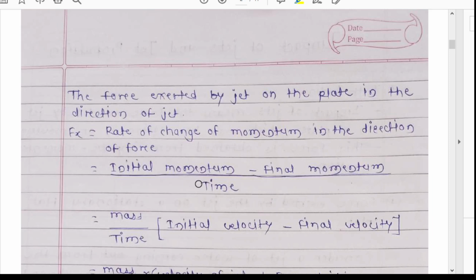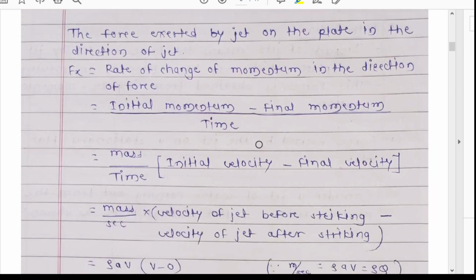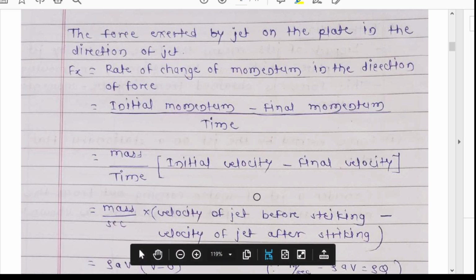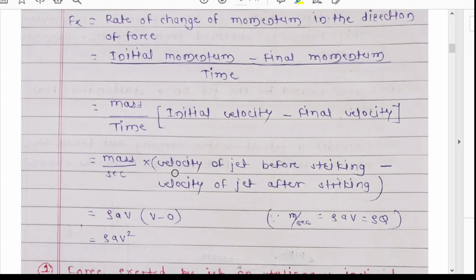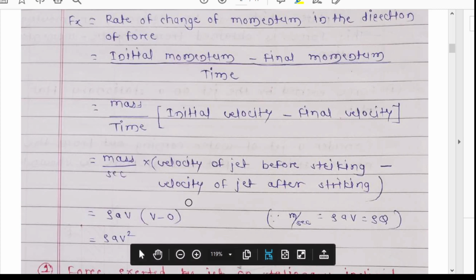Initial momentum minus final momentum divided by time is nothing but the rate of change of momentum in the direction of force, that means in the x direction. Momentum is mass into velocity, so it is mass per second into initial velocity minus final velocity, where initial velocity means velocity of jet before striking, and final velocity means velocity of jet after striking.